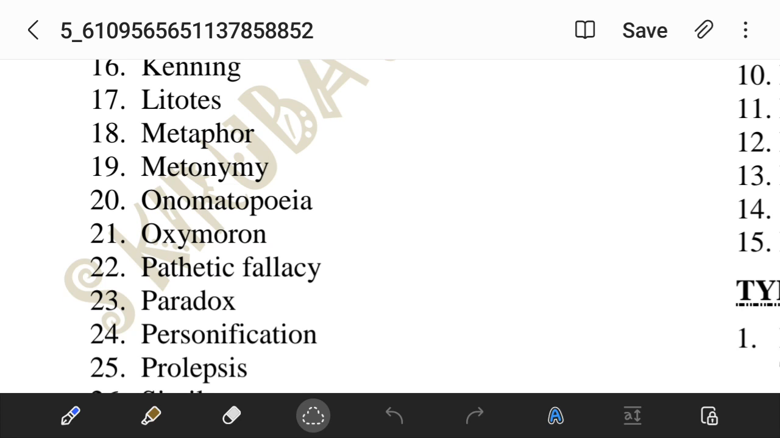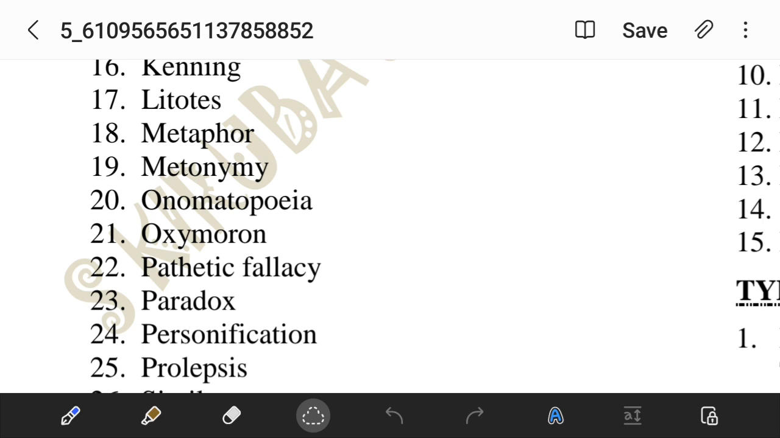Metonymy. So what is metonymy? Metonymy is the attribution of a name to something. That is metonymy, number 19. We use something closely related to some other thing, like counting people as a head count. Like we say, I would love to have a glass. What? I want to have a glass of wine. So the glass is closely related to wine. Something closely related to some other thing is known as metonymy.